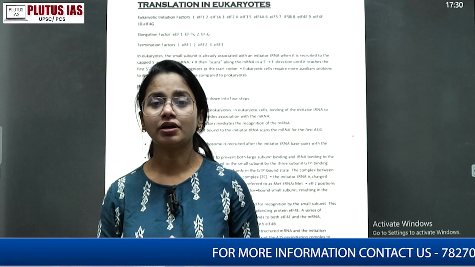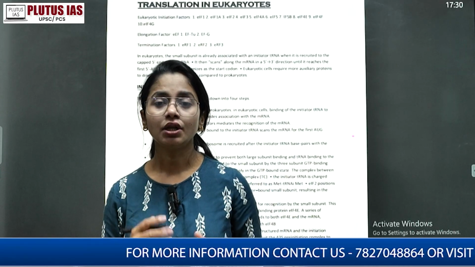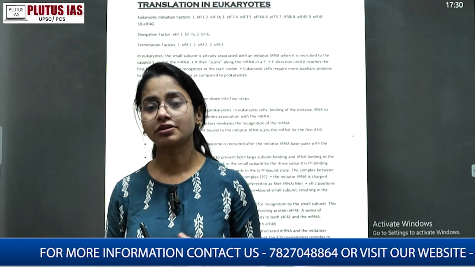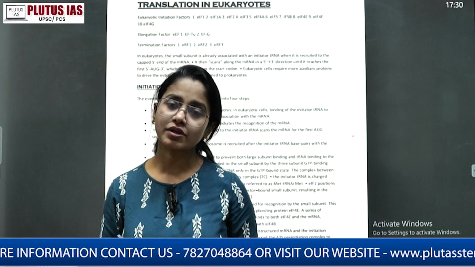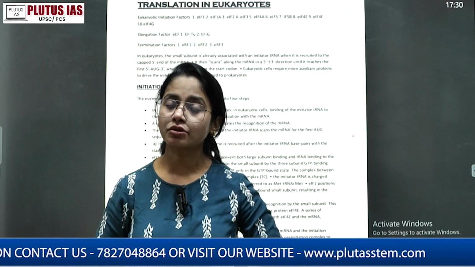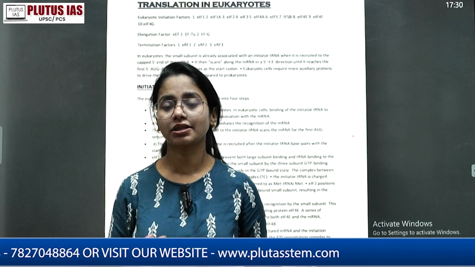So the mRNA is attached to the two subunits of the ribosome, the small subunit and the large subunit. There are different types of ribosomes in prokaryotes and eukaryotes, that is 70S and 80S.